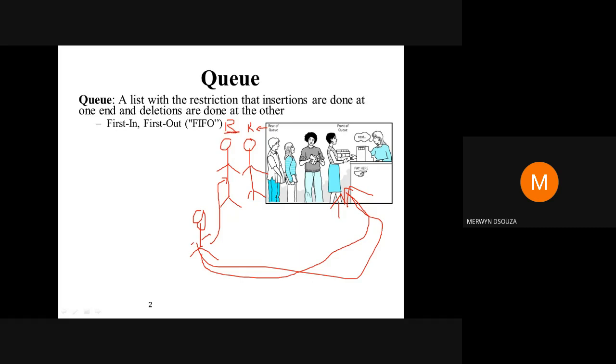So you remember, rear is where you're going to insert, and front is where the first person buys the ticket or buys the item and leaves the queue. So front is where the deletion happens, or the DQ happens, and rear is where the insertion happens, or the NQ happens. Remember that.